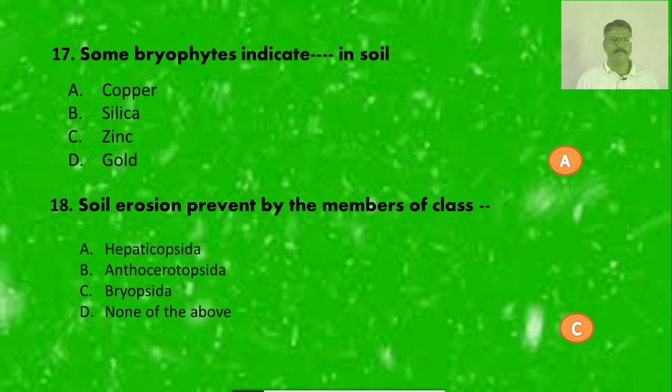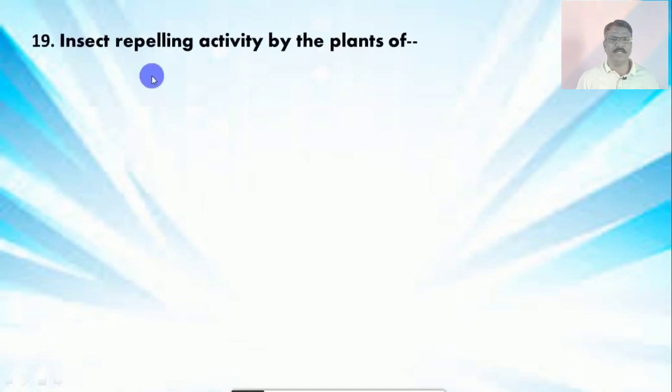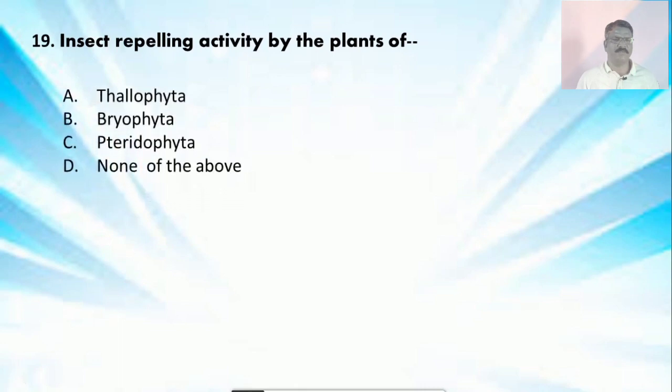Now question number 19: Insect repelling activity is shown by plants of which group? The options are Thallophyta, Bryophyta, Pteridophyta, and none of the above. The correct option is B, Bryophyta is considered for insect repelling activity.